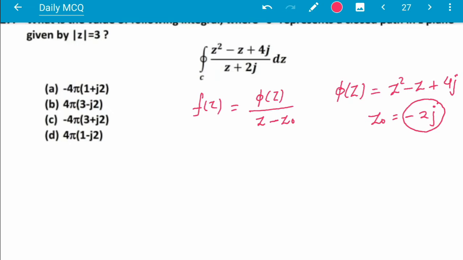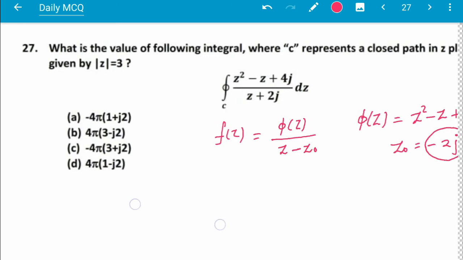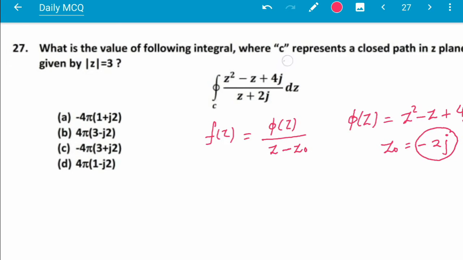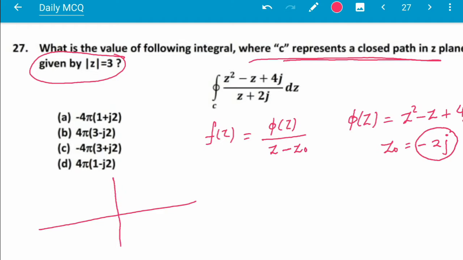2j lies within the closed path, or the closed area, given by |z| = 3. That means this is the z plane and this is |z| = 3. This is the area, and minus 2j is here. So as this is lying inside the area, here we can apply Cauchy's integral formula.